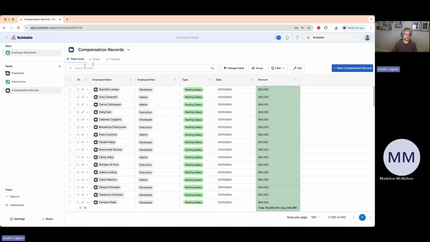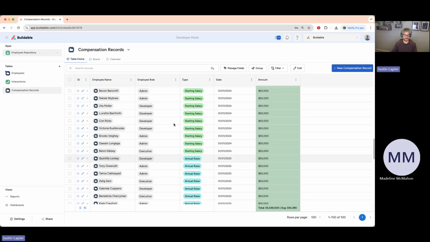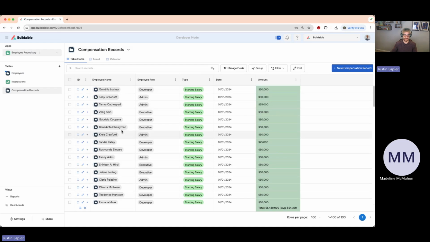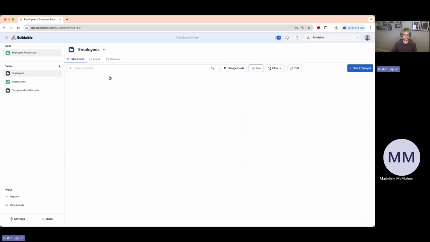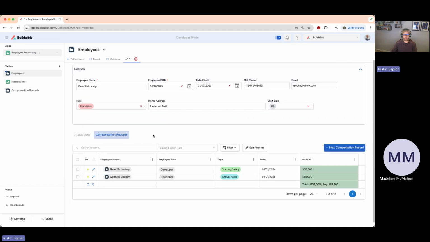So let's go over to the employees table now and look at Quintilla as an example and see if this $50,000 starting salary and then this $55,000 annual raise is showing under that employee. So if it imported correctly and it linked it correctly to them, it should show. So let's jump over here. I'm going to close out Quintilla just for the heck of it, and we'll reopen. And we will click on the compensation. So there we go. Looking at Quintilla here, we can see the starting salary of $50,000 and then the annual raise of $55,000 there. So now those records are showing underneath of Quintilla just fine.